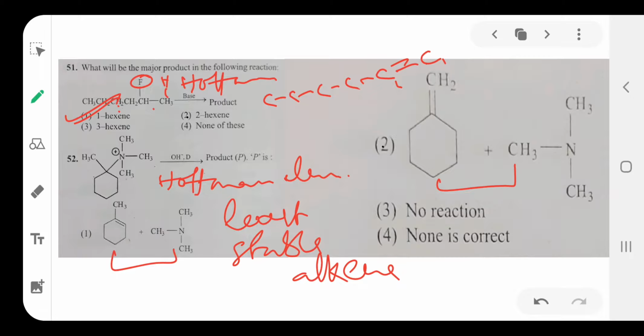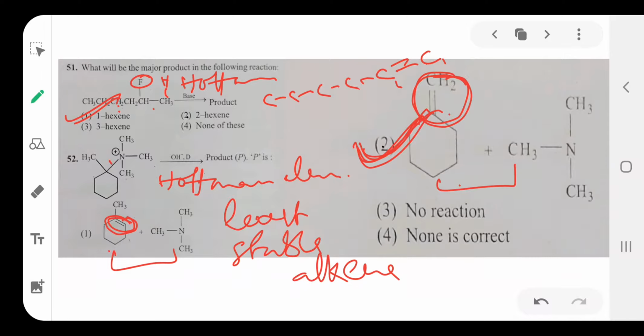You see here, the first compound is also an alkene, and this is also an alkene. But here the double bond is within the ring, and there the double bond is out of the ring. Double bond within the ring is more stable. Double bond out of the ring is less stable. So the second option is the main product, because the least stable alkene is formed in the reaction. So the second option is correct.